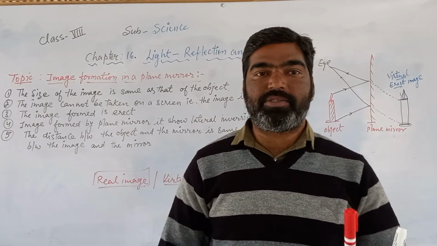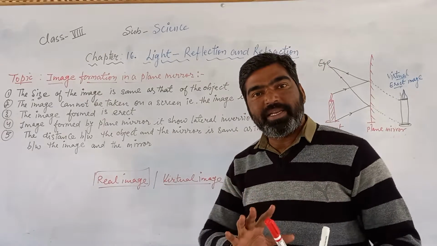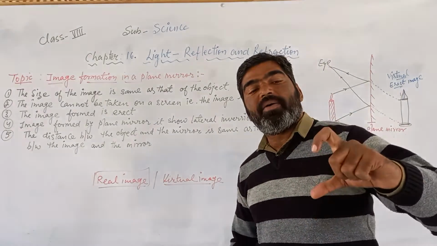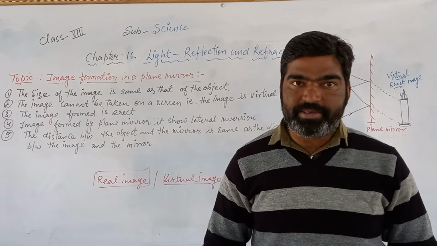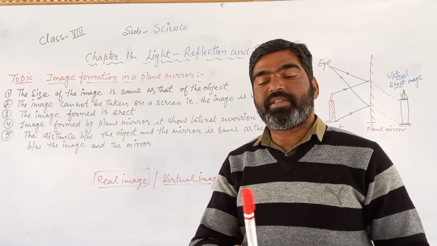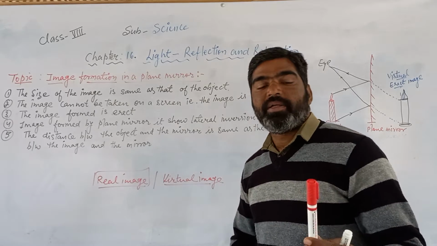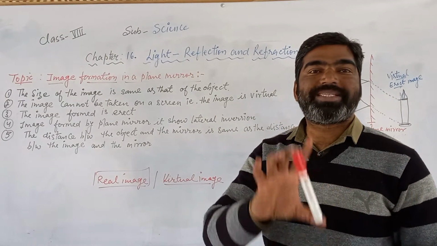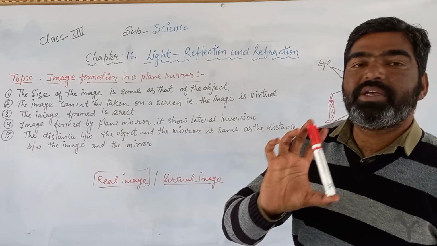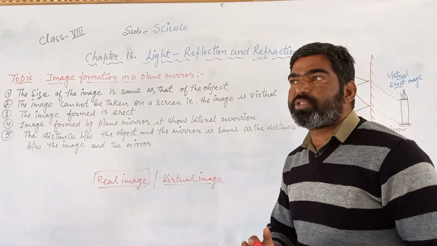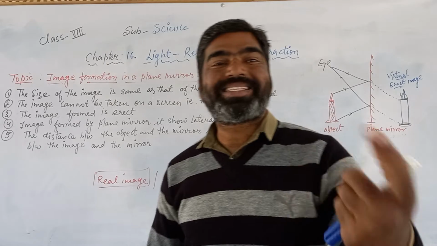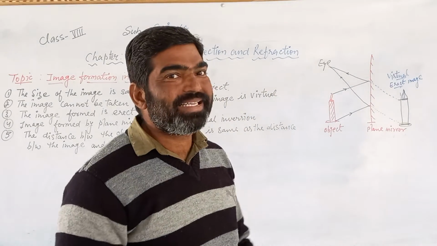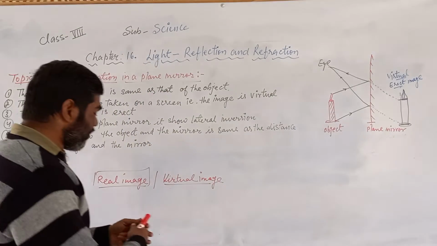If I take this pen as the object, the image is formed equal to the size of this pen. Suppose the object is 6 centimeter, then the image is also formed equal to 6 centimeter.